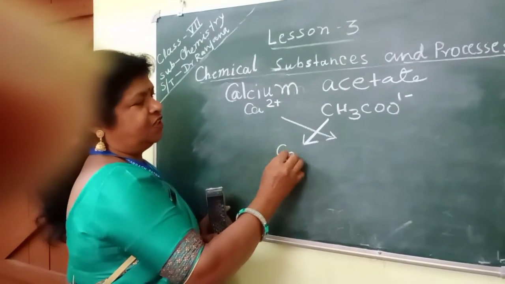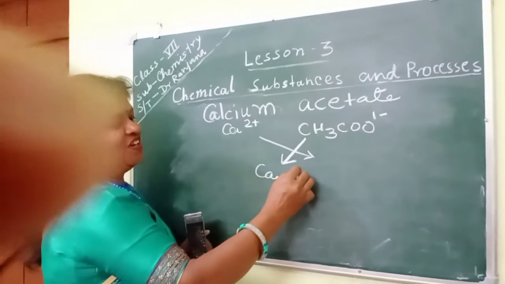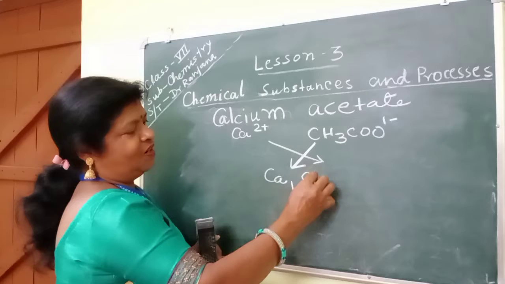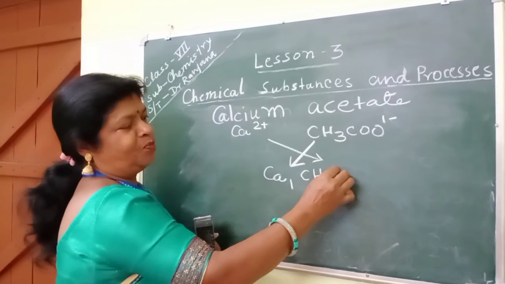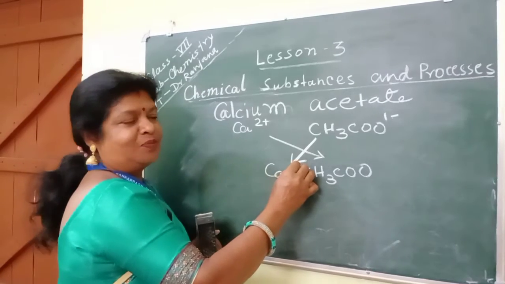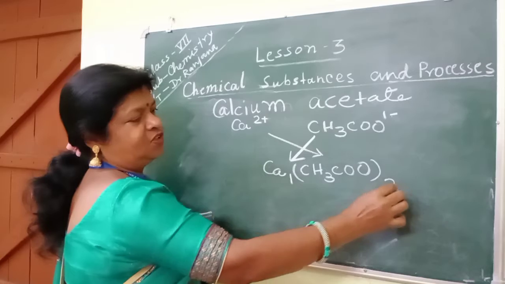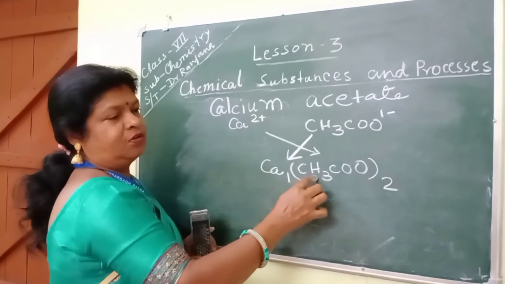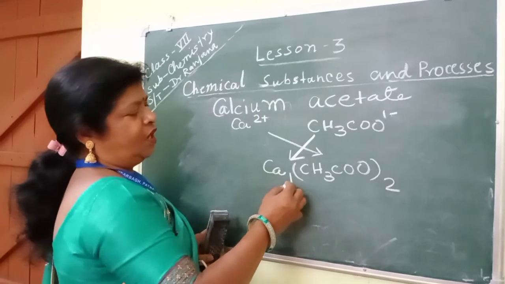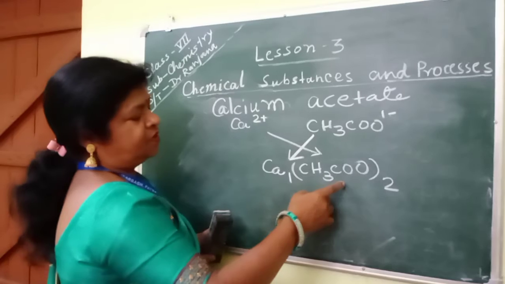So Ca, and the valency of acetate will go here, and the valency of calcium will go at the downward place of COO. We will have to put it in a bracket because 2 is applicable to all atoms. Okay. Now what will happen?